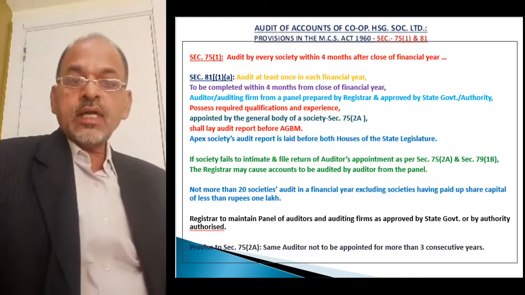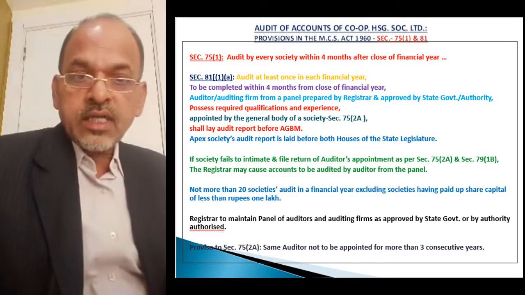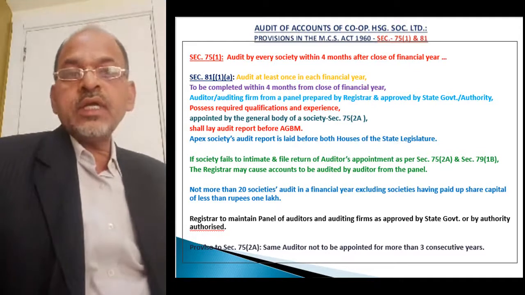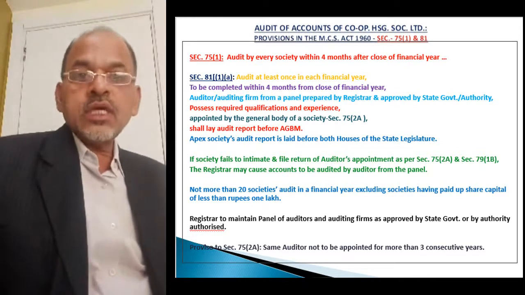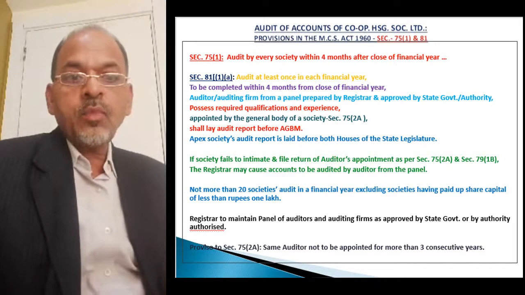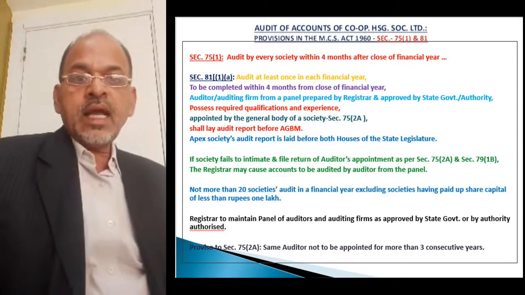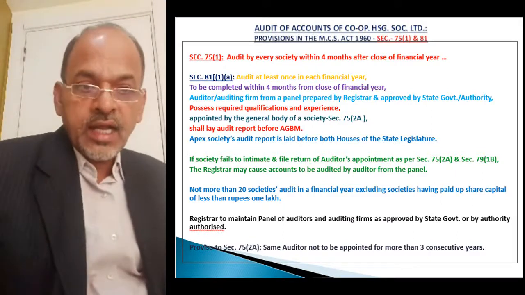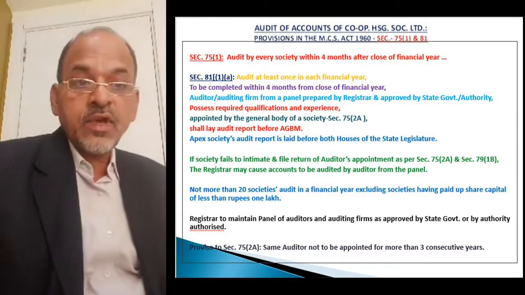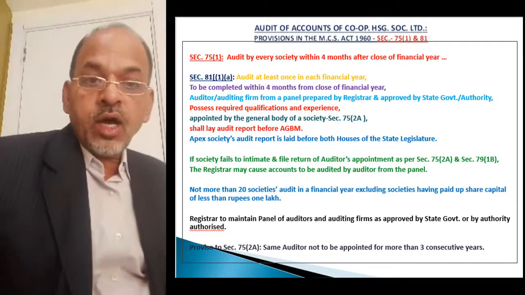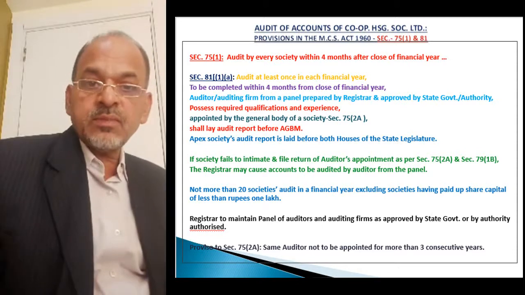That is why, to make aware the registering authority, it is required to be intimated to the registrar by filing a return of auditor's appointment, and it is mandatory under section 75 2A and under section 79 1B, and under bylaw also, bylaw 146B is there.